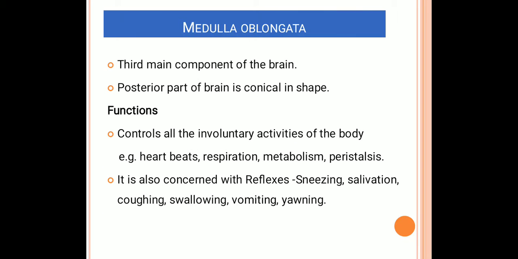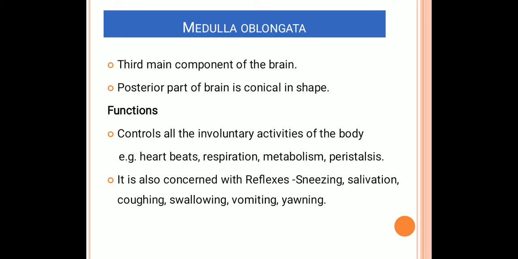Then the last one is the medulla oblongata. The medulla oblongata forms the third main component of the hindbrain. It is the lowermost part of the brain, the posterior part, and is conical in shape. This part of the brain extends into the spinal cord. What are the main functions of the medulla oblongata? It controls all the involuntary activities of the body.